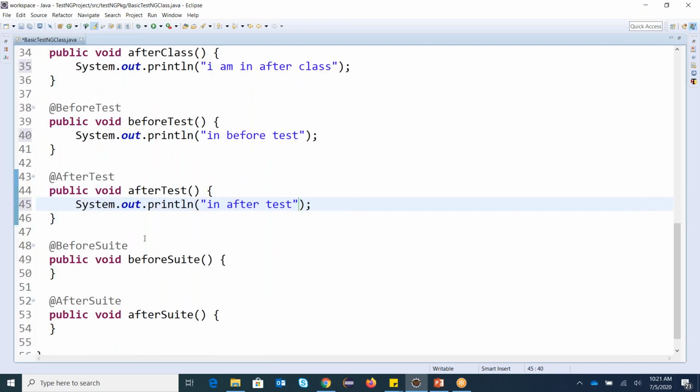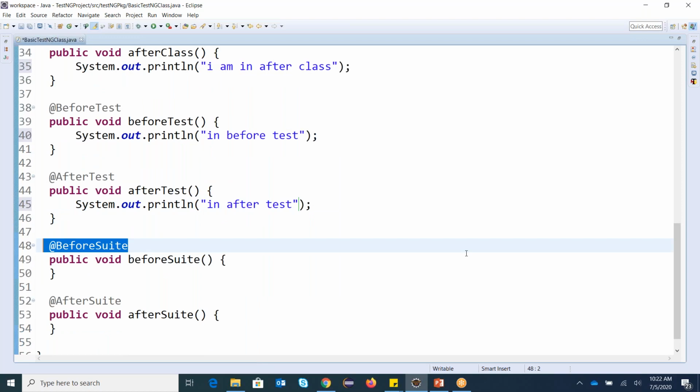Now, the important one again, that is your last, that is @BeforeSuite. @BeforeSuite is an annotation which will execute before your suite is executed. Let's say I have a suite where I have 10 classes to execute, and I have to set up something before executing all the classes, like my database, as I showed in my architecture.